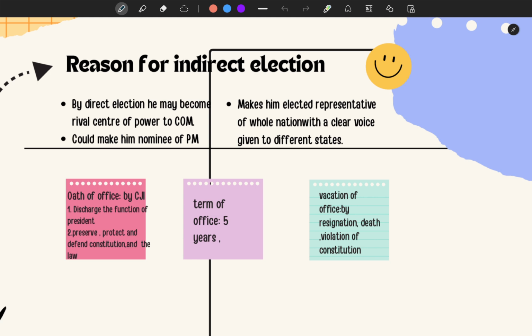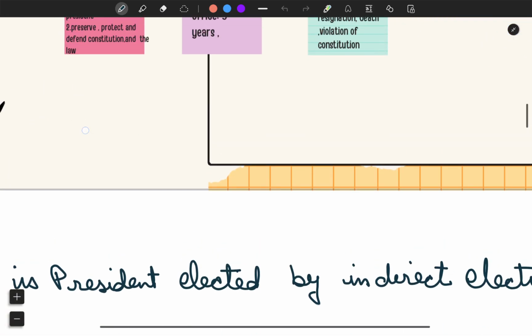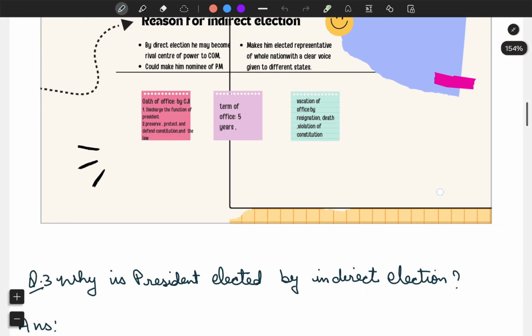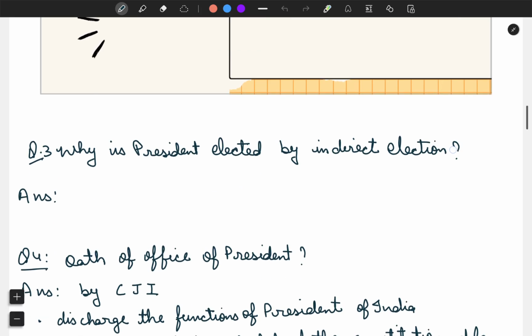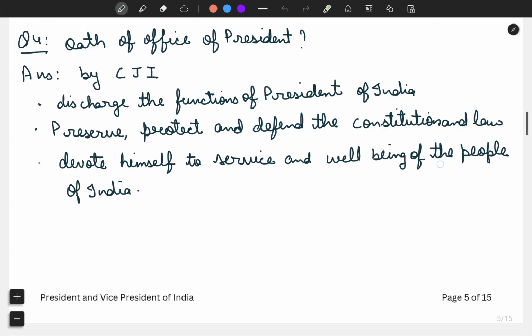If he resigns, to whom does he sign his resignation? To Vice President of India. He signs by writing to the Vice President. Or the vacation of his office can occur if he is dead or if he violates the Constitution. And if President is violating the Constitution, then the impeachment will take place. To answer this question, Vice President is elected indirectly in election. This was asked in previous year question. What is the oath of office by Chief Justice of India and the three different mentioned points?